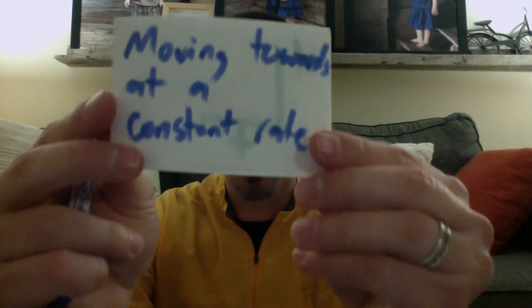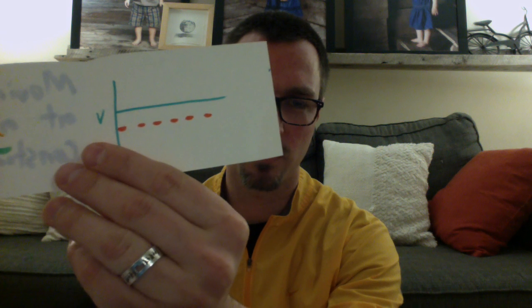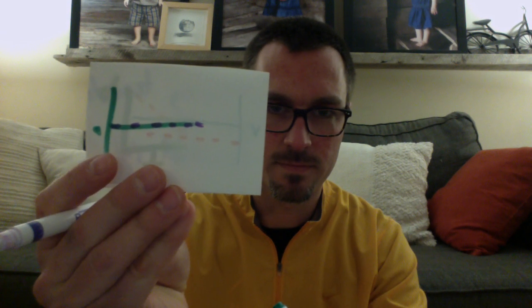Moving toward at a constant rate. Let's take a look at this velocity graph. Notice the velocity graph. It's moving toward, so it's negative. We also notice it's not getting any faster or any slower. It's not accelerating. So guess what? It's going to look just like the last one. So let's draw another acceleration time graph with nothing but zeros. Something like this. Okay? Let's do another one.